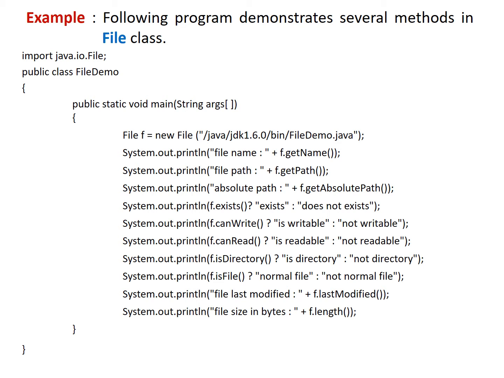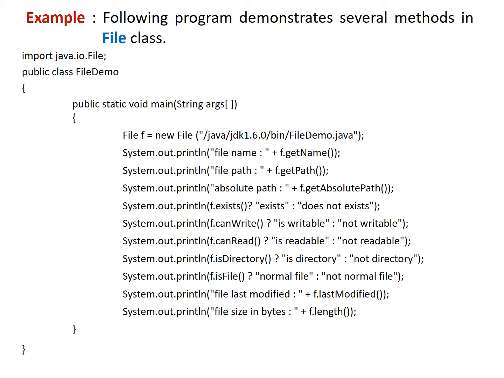After that, f.exists will return true if the file is available, otherwise it will return false. If it returns true, then the statement will display the string exists, otherwise it will display the string does not exist. Similarly, if the file is writable, then the f.canWrite method will return the true value. Therefore, the statement displays is writable on the console. The call to the method f.canRead will return true if the file is readable. Otherwise, it will return the false value.